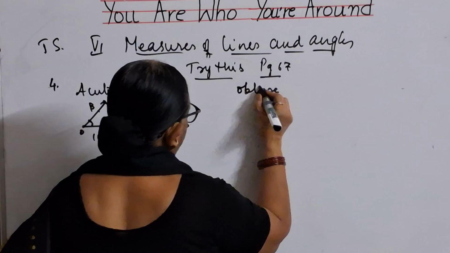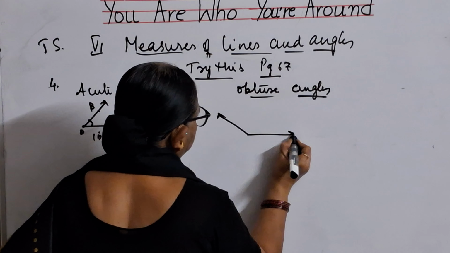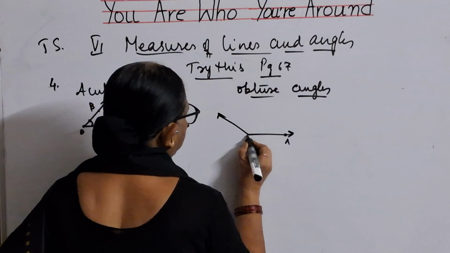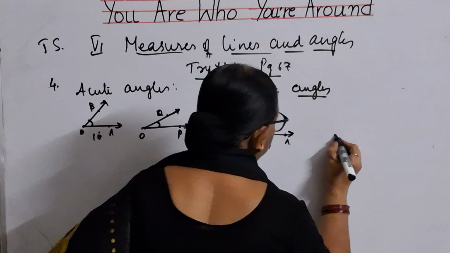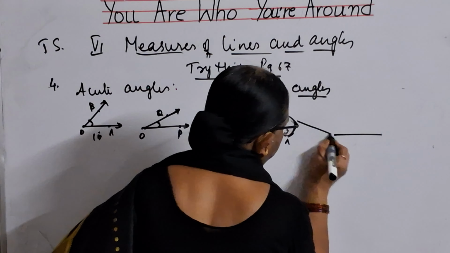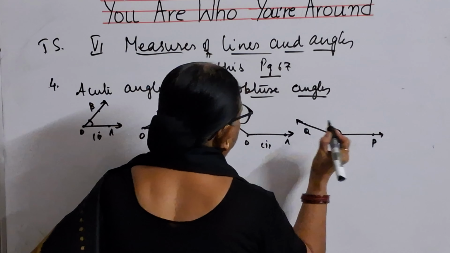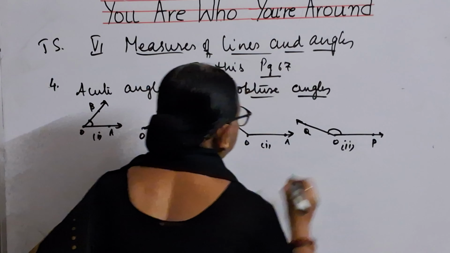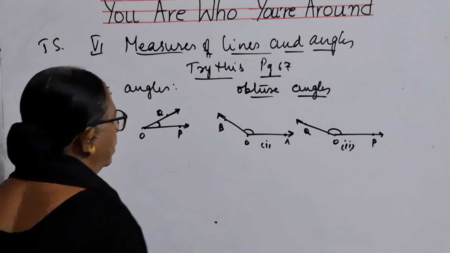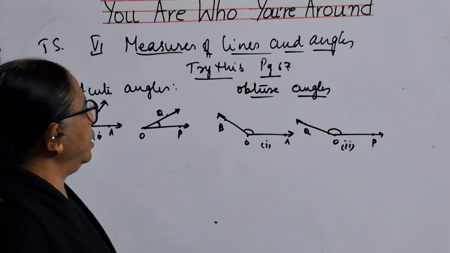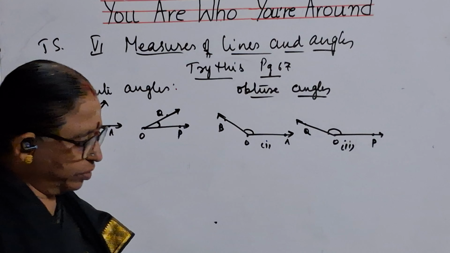Obtuse angles, they are more than 90 degrees, so you can consider this. A, O, B is one obtuse angle and another one like this. This is also P, O, Q. This is also another obtuse angle. So, obtuse angles will be more than 90 degrees and acute angles will be less than 90 degrees. So, in this way you can draw.